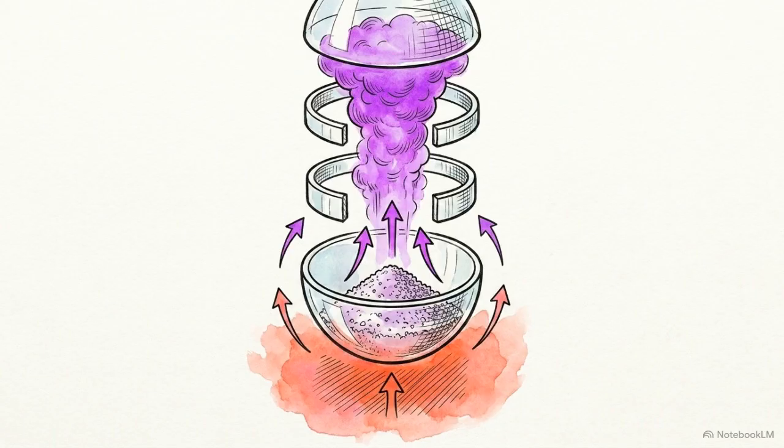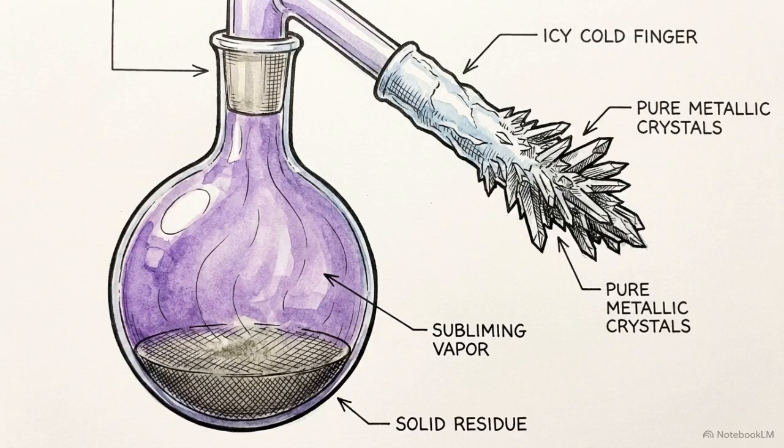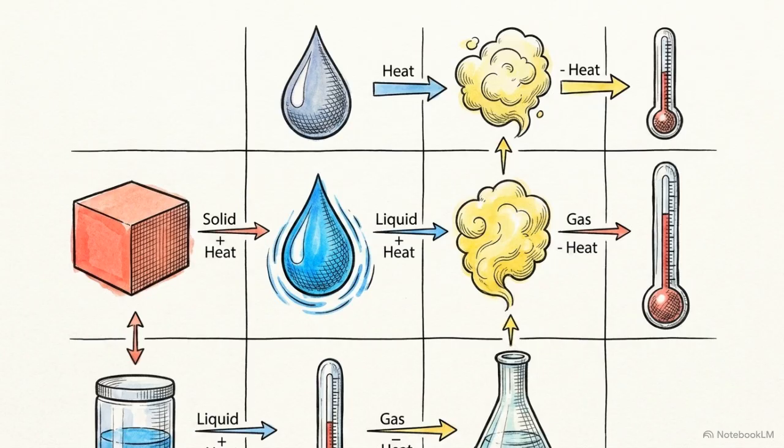When heated, compounds like iodine instantly convert from a solid directly into a gas. The vapor rises, hits a cold surface, and deposits back into pure solid crystals, leaving non-volatile impurities resting at the bottom of the flask. By identifying the specific physical states and temperature thresholds of a compound, we can mechanically strip away everything else around it.